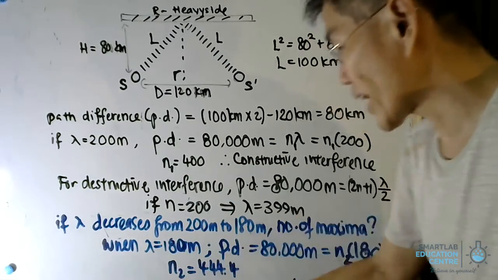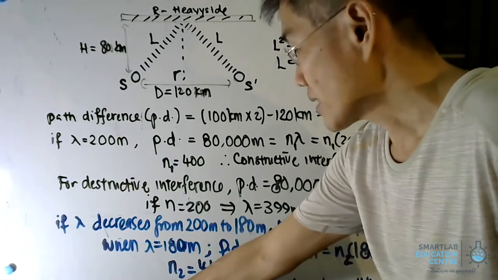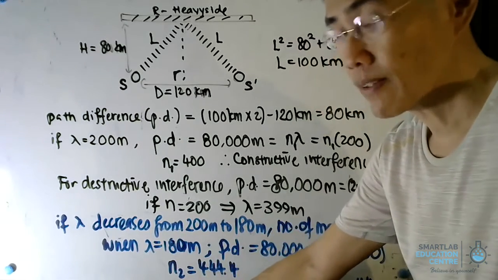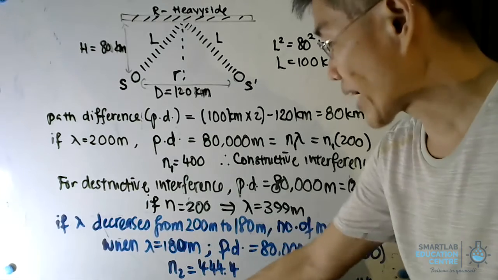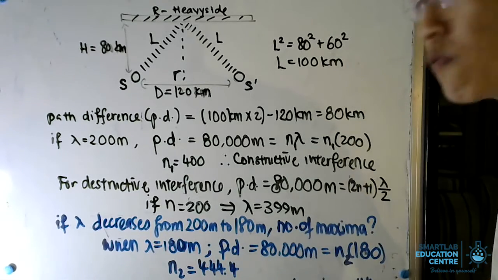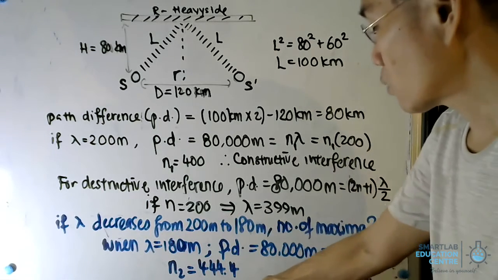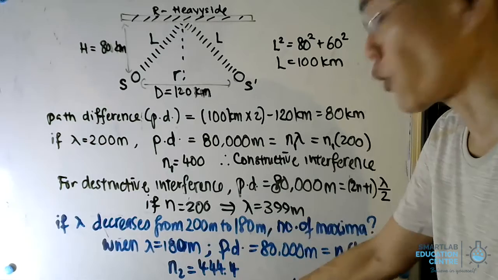From N1 to N2, the first maxima is when N becomes 401. From there, we can continue counting, which means that we will end up with a total of 44 maxima. So the 44th maxima will be when N is equal to 444.